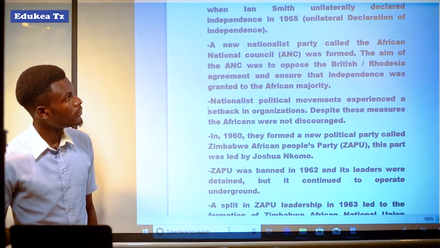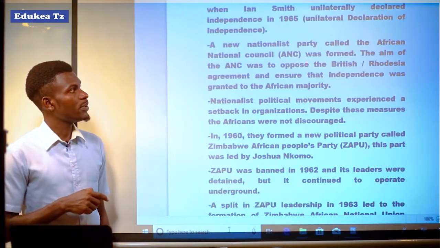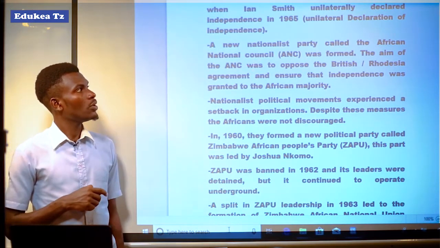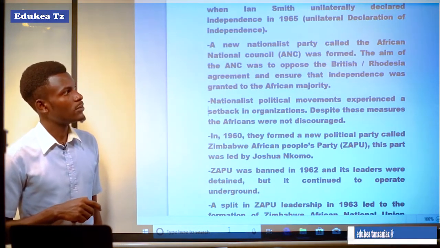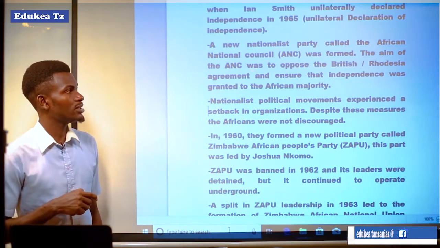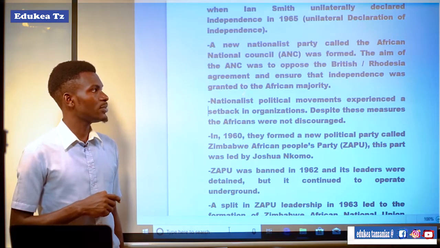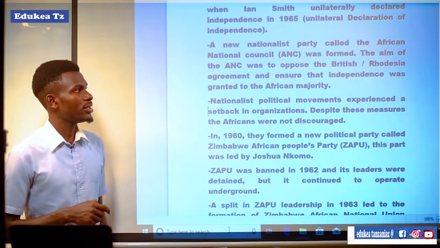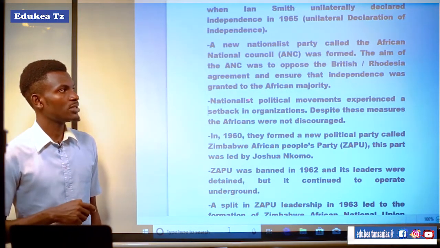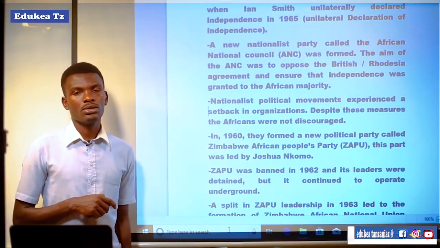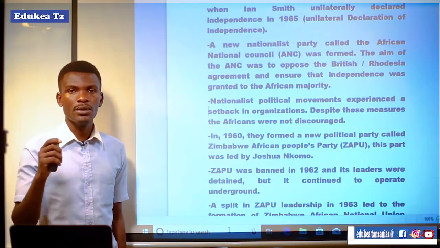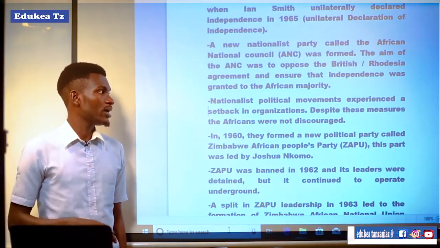A new nationalist party called the African National Council, ANC, was formed. The aim of the ANC was to oppose the British-Rhodesian agreement and ensure that independence was granted to the African majority and not the minority in Zimbabwe.